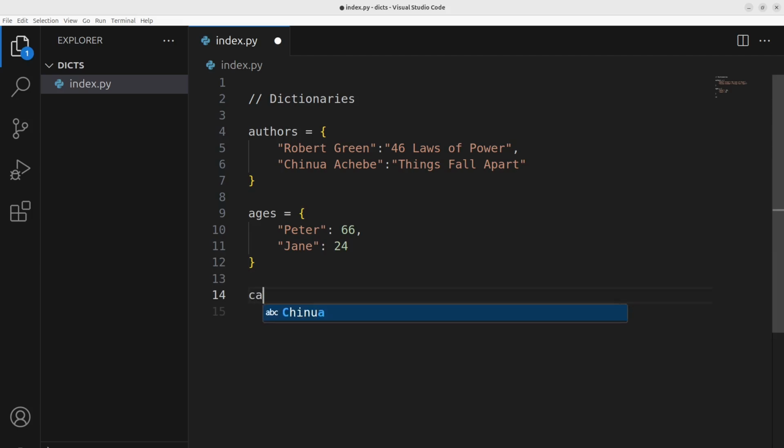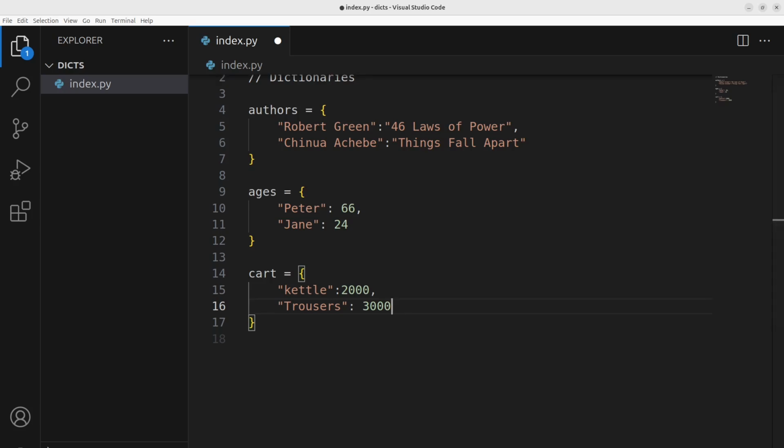We can have a dictionary like cart, in the shopping cart, and we can have maybe the key value is the kettle that you have shopped and the corresponding prices. Maybe trousers, and we have the price, maybe 3,000, whatever currency you can think of. So that's how we declare dictionaries, and it can be of any type. Even integers can be